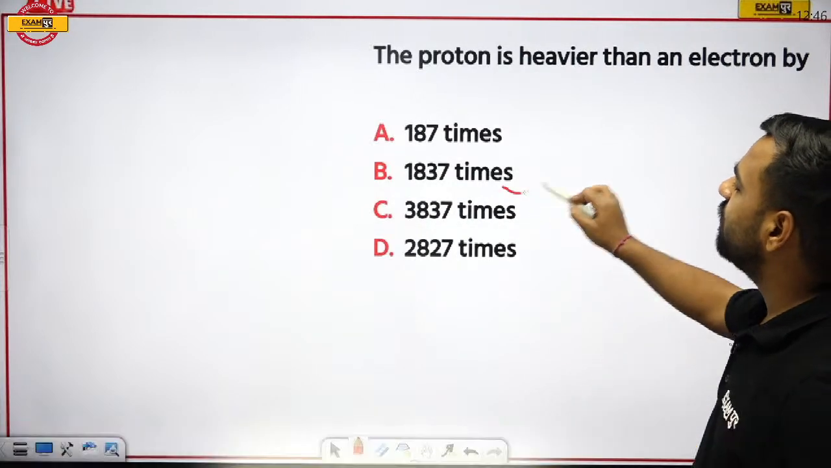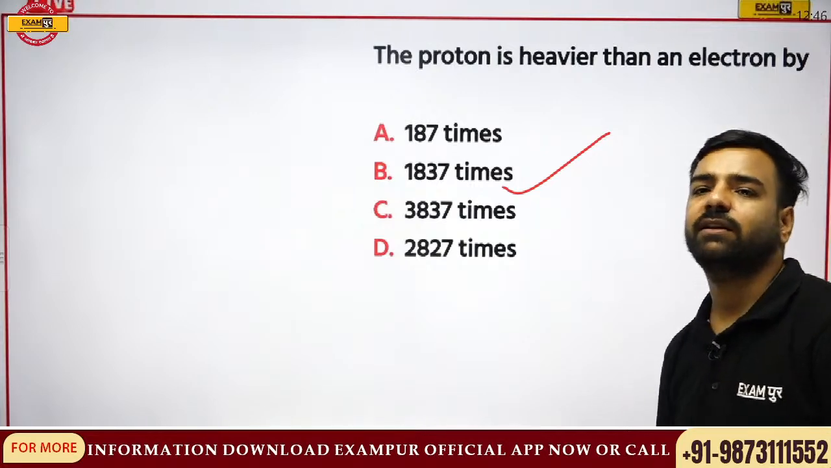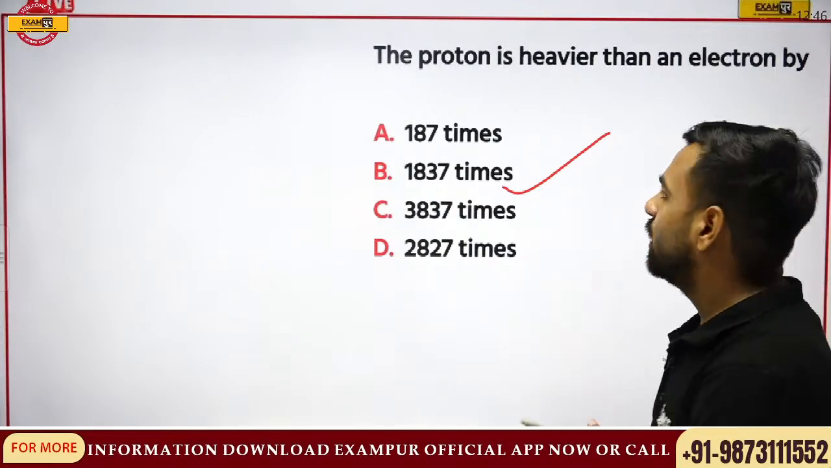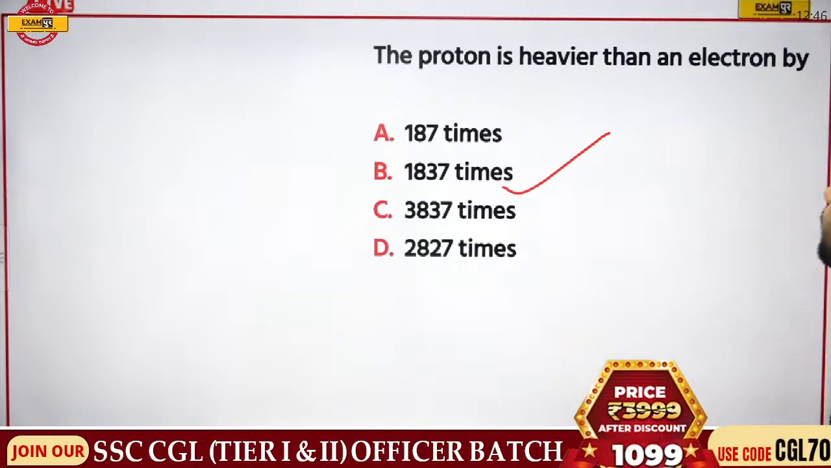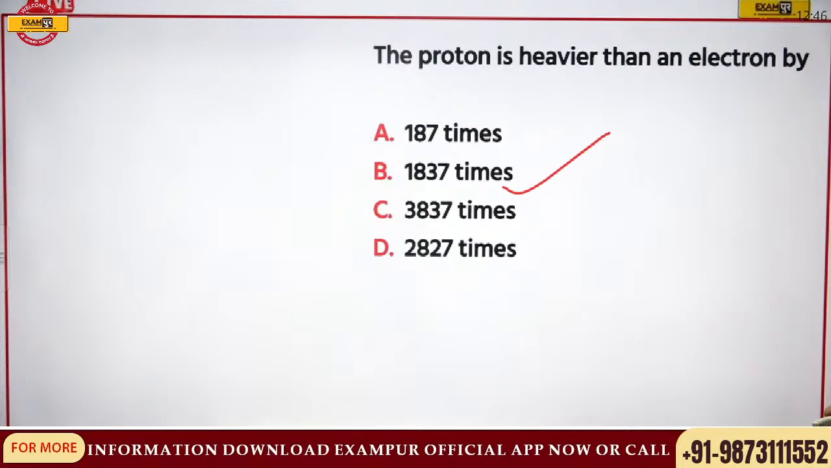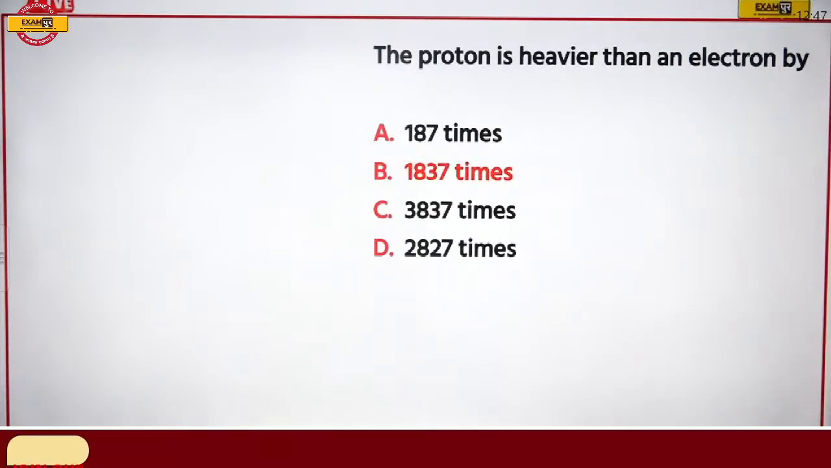So Vikramaditya has said it would be 1837 times, and it's very good, Vikramaditya, that your answer is absolutely correct. If I compare the masses of proton and electron, the proton is heavier than the electron by 1837 times. Fine. So option number B is correct.